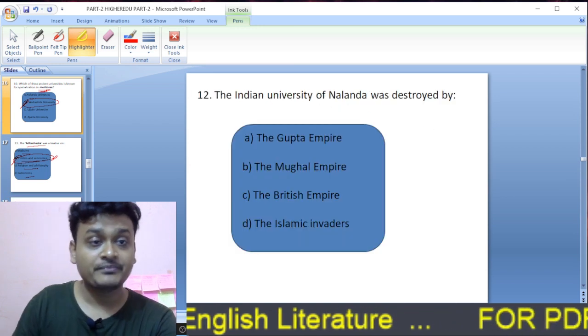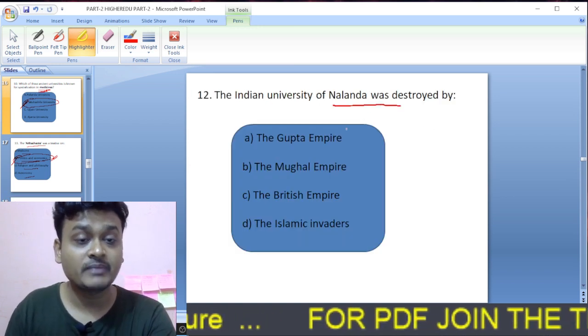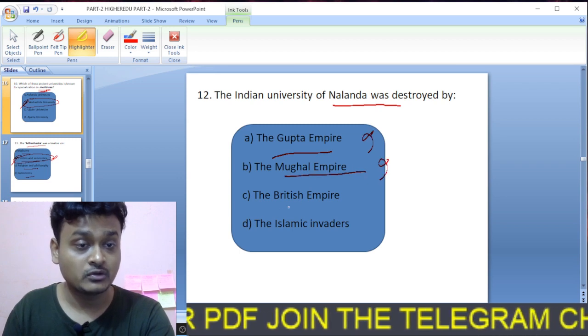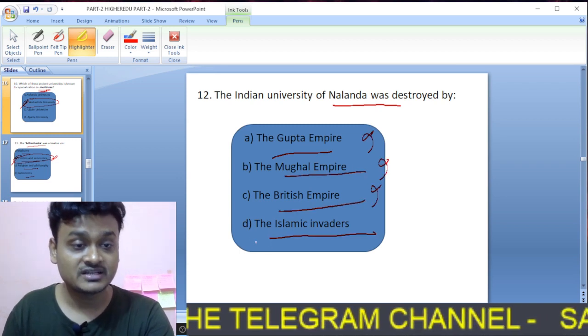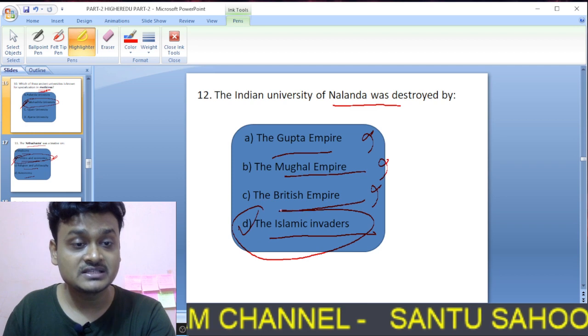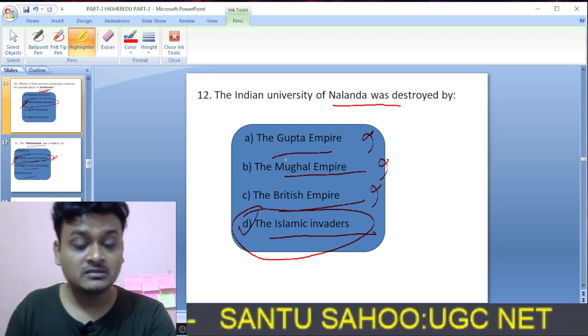Moving on to question number 12. The Indian University of Nalanda was destroyed by the Gupta Empire, no. Mughal Empire, no. The British Empire, no. The Islamic invaders. So it was Bakhtiyar Khilji. Bakhtiyar Khilji had destroyed Nalanda as well as Bikramshila.